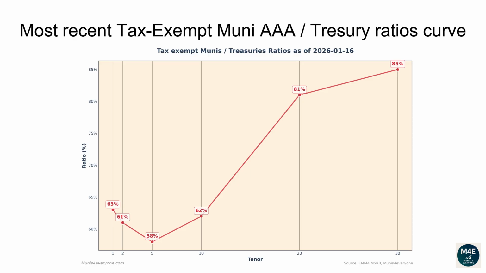The current one-year ratio is 63%. The 2 years ratio is 61%. The 5 years ratio is 58%. The 10 years ratio is 62%. The 20 years ratio is 81%. The 30 years ratio is 85%.